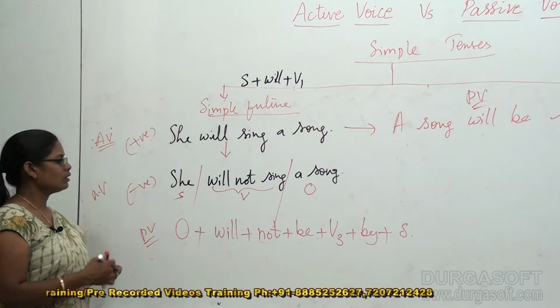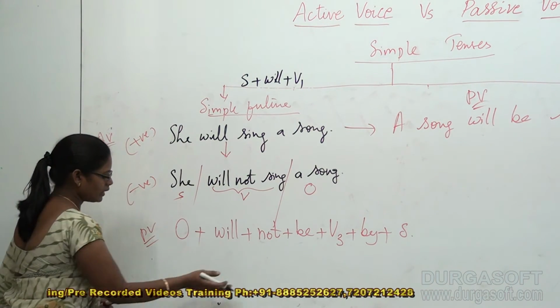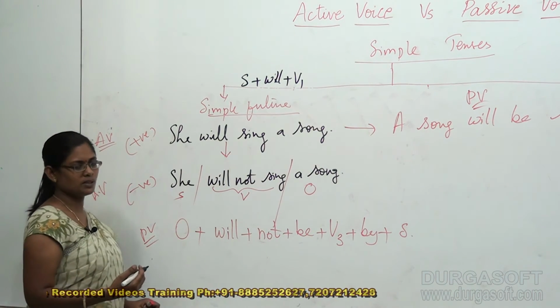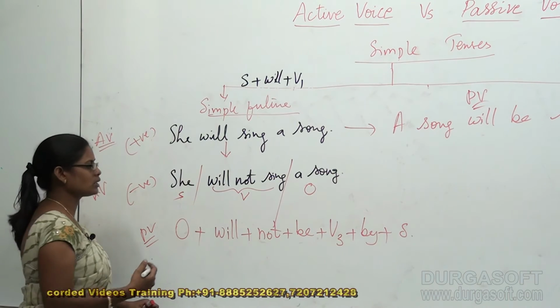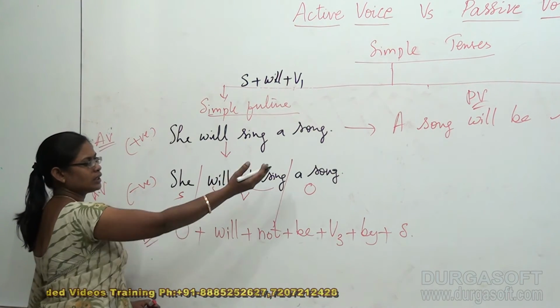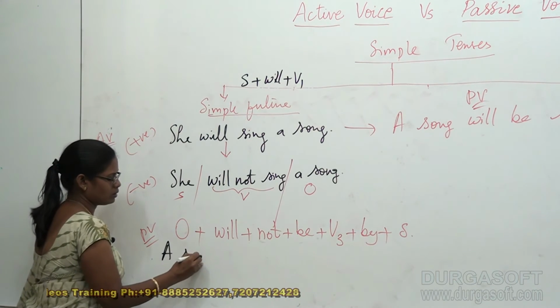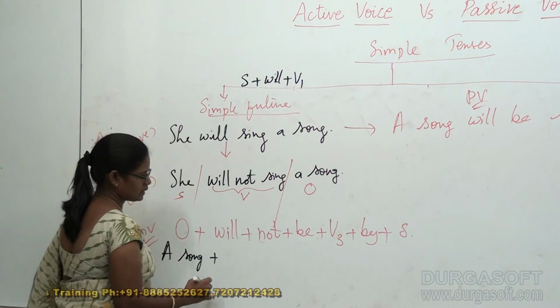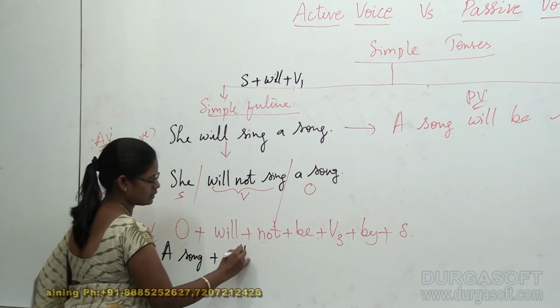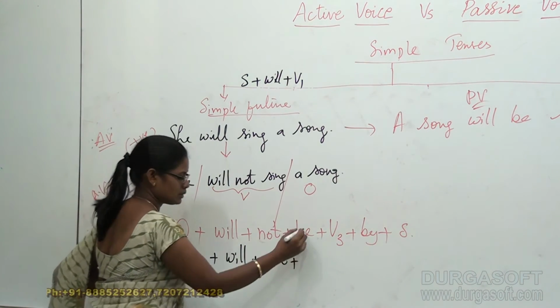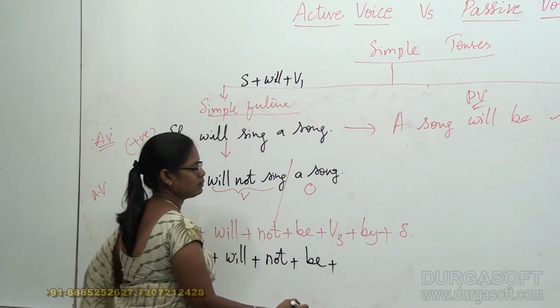Now let us use our example utilizing this structure. Let us substitute the words. So object, what is the object here? Okay, a song plus bring will as it is plus bring not as it is plus bring be as it is plus V3.